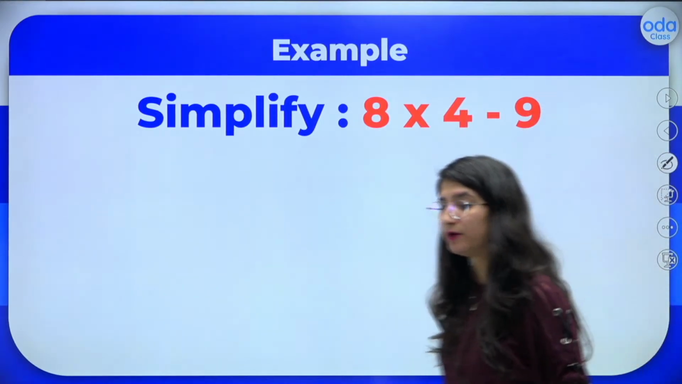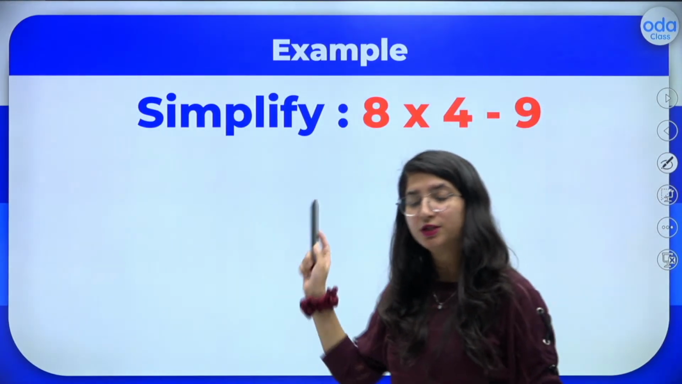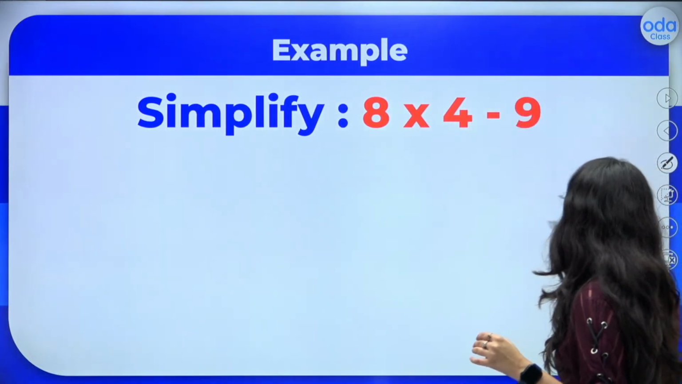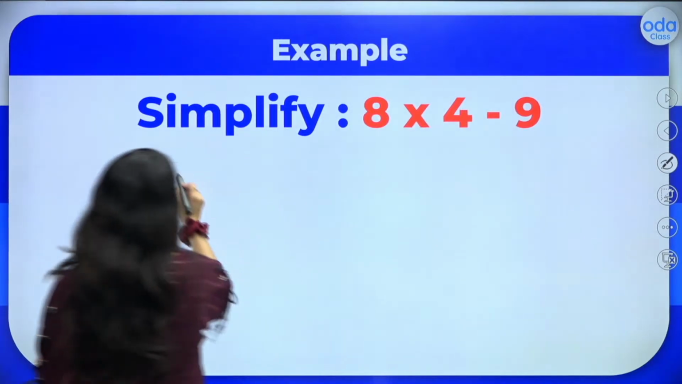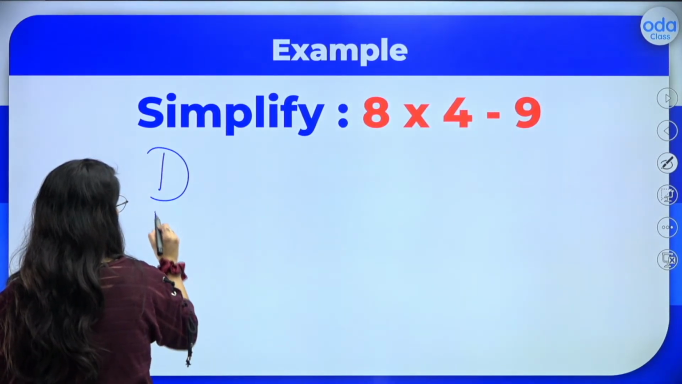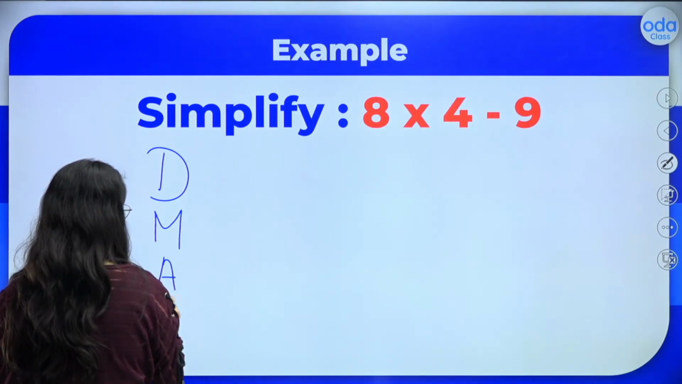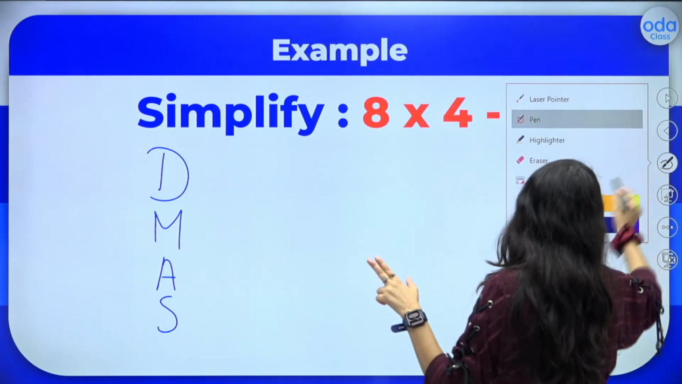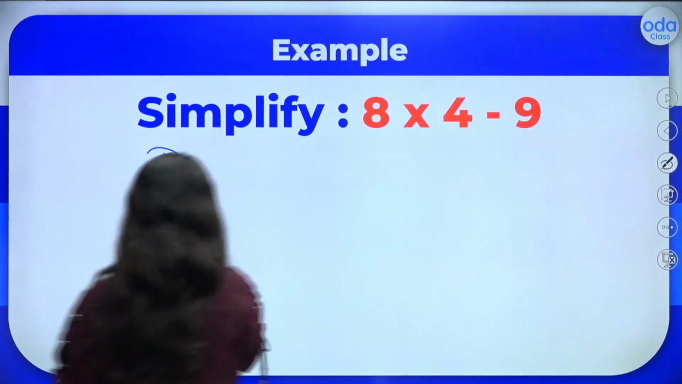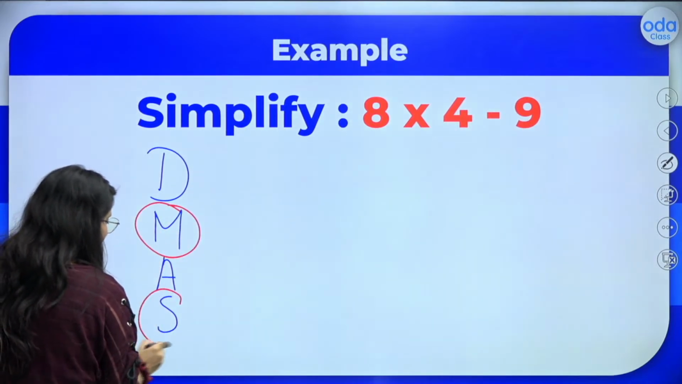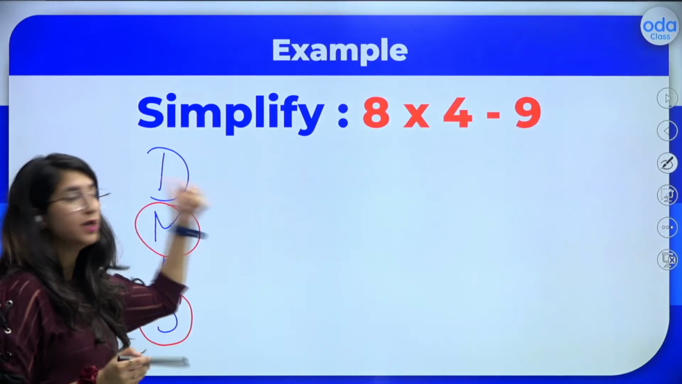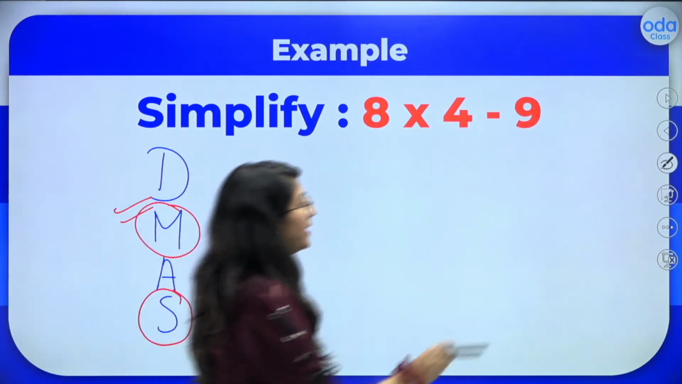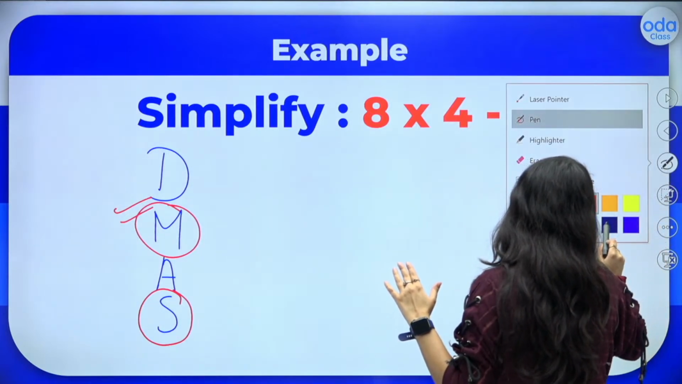Okay, so let's learn how to simplify this expression, everybody. So we have 8 times 4 minus 9. Now let's look at the DMAS rule. So what does it say? D M A S. So here, which operations do I see? I see multiplication and subtraction. So I have M and then I have S, multiplication and subtraction. According to the rule, we should first do multiplication. So we'll be doing multiplication first. So what is 8 times 4?